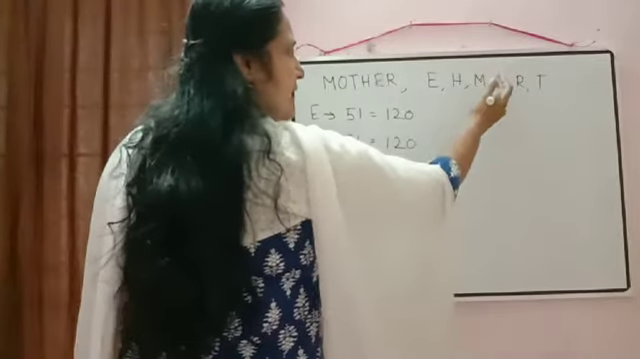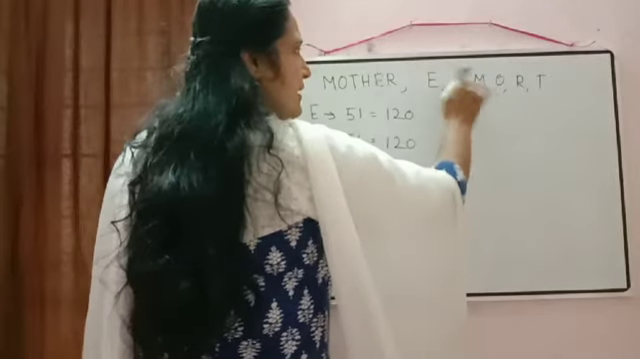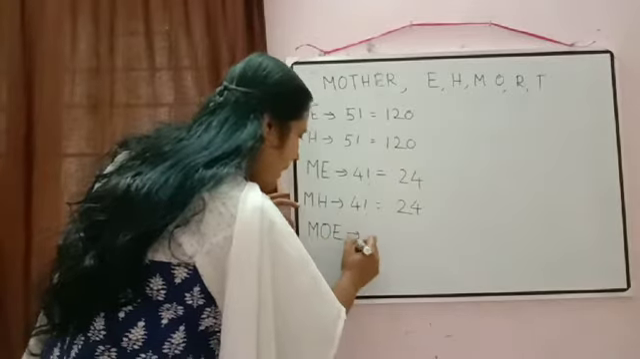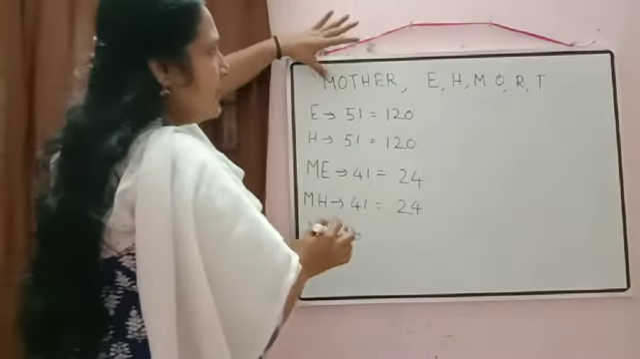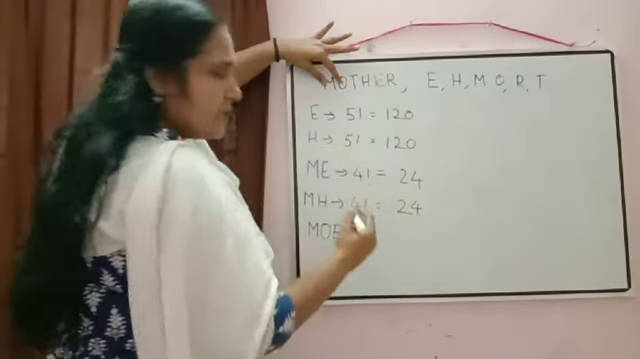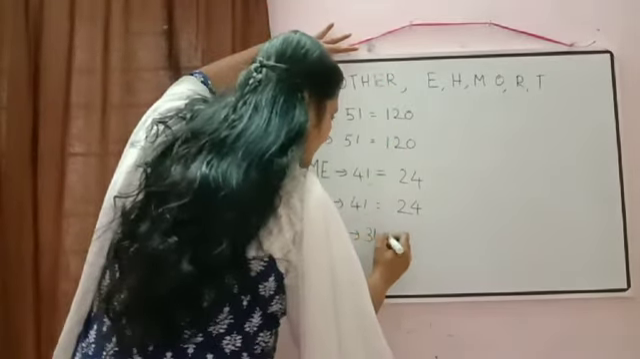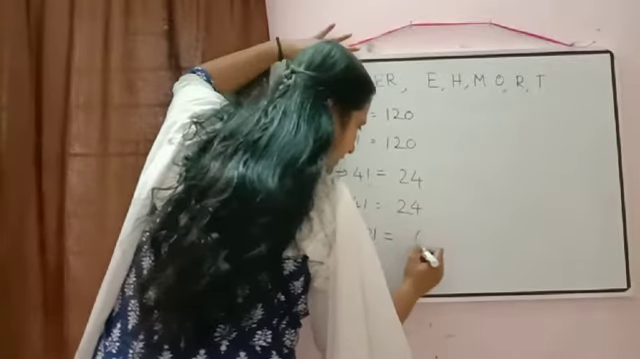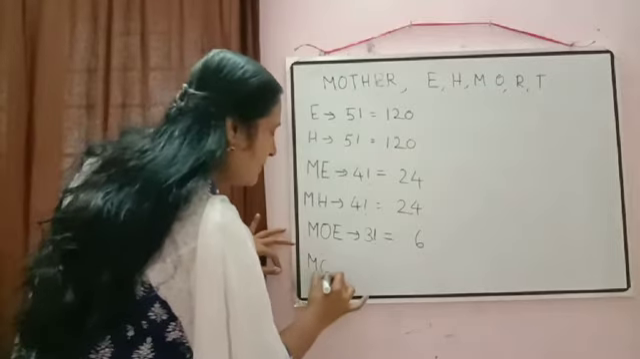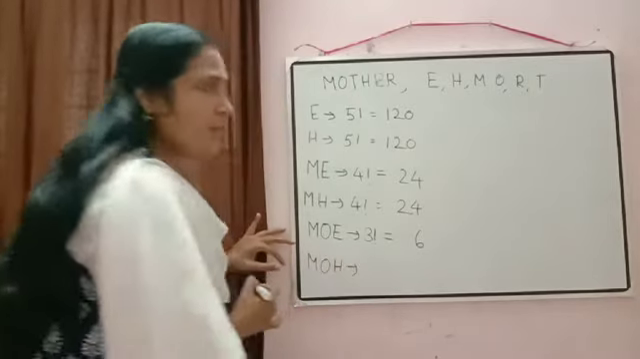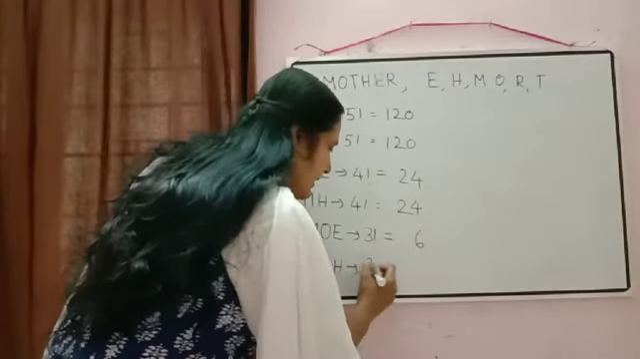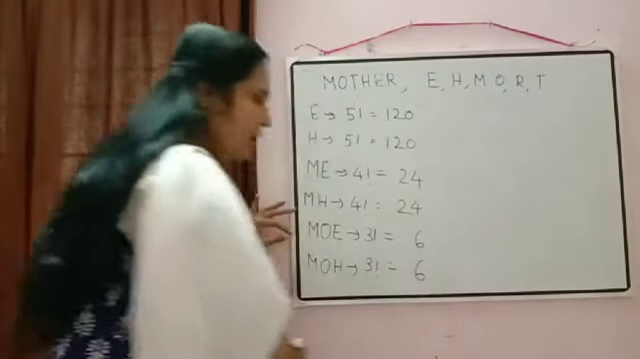MO, if we fix that, how will we arrange the remaining letters? So again first E will come. So the number of words starting with MOE. Now keeping MOE fixed, how many letters remain? 3 letters can be arranged in 3 factorial ways. So it will be equal to 6. Then the number of words starting with MOH. Again 3 letters can be arranged in 3 factorial ways.